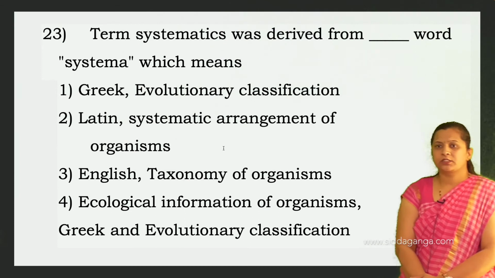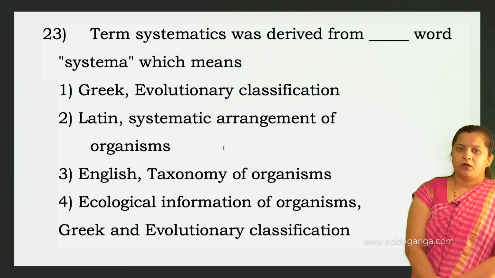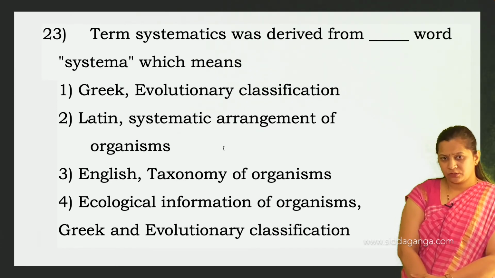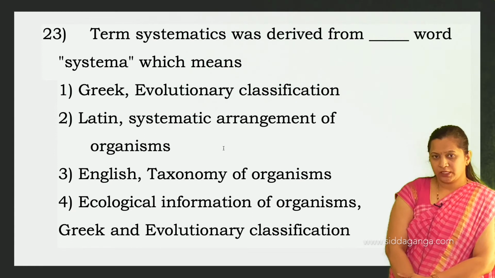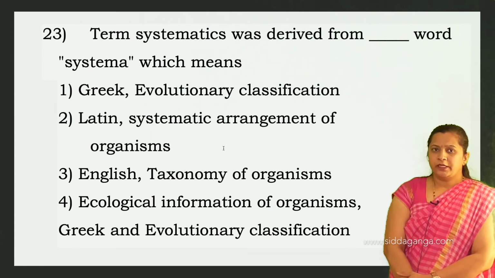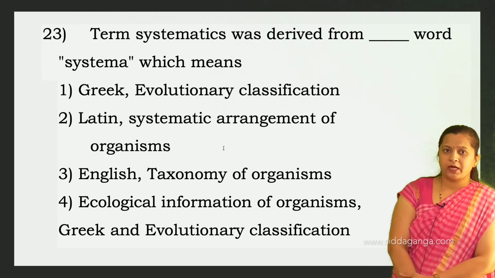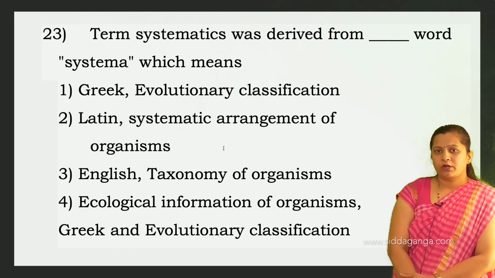The term systematics was derived from Greek, Latin, English? Ecological information of organisms, Greek, and evolutionary classification. See here, systematics, as we discussed, is a term which was derived from Latin. So what does it mean?